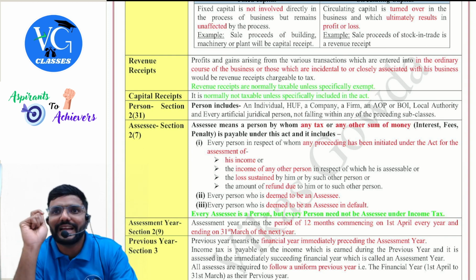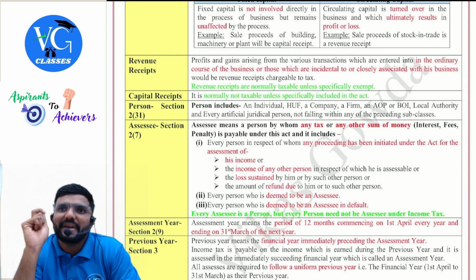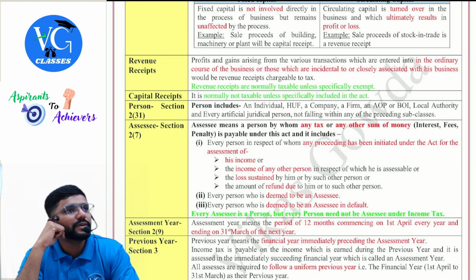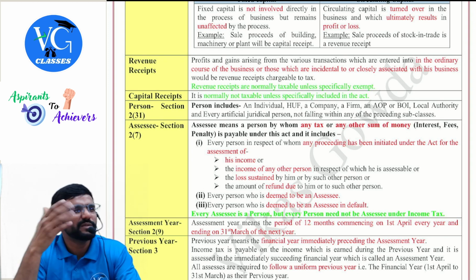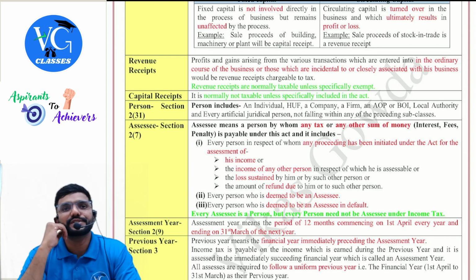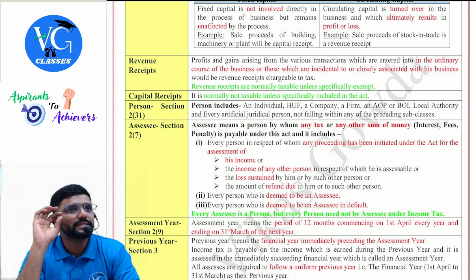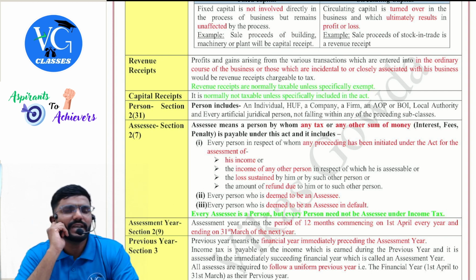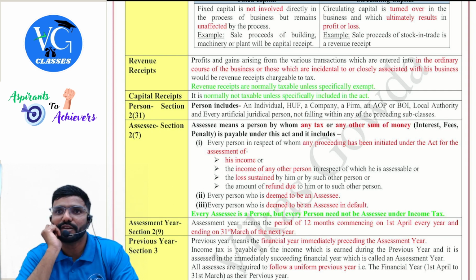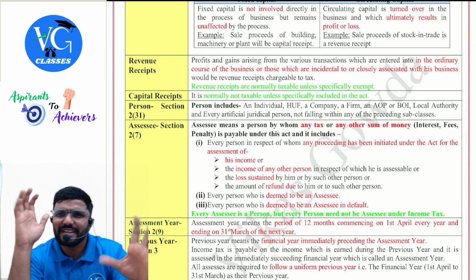Whereas a revenue transaction will have an impact on where? On the P&L account, or if it is for a company, the P&L statement. Normally a revenue transaction will be recurring in nature, whereas capital will be non-recurring in nature, guys. Now, if there is a fixed asset, will it affect only the balance sheet? No, the first impact is on the balance sheet. The next impact will be on the P&L statement or P&L account. Why? In the form of depreciation.